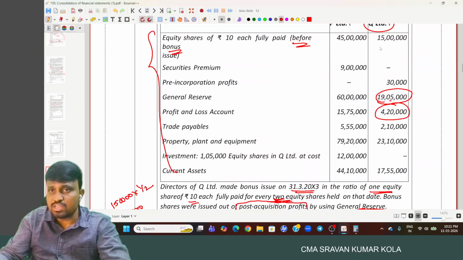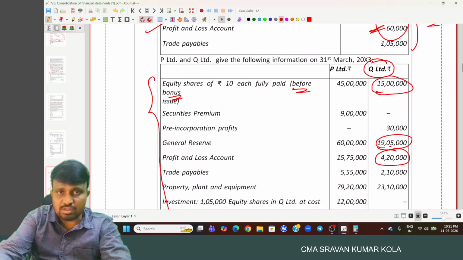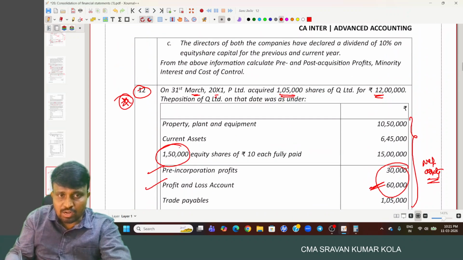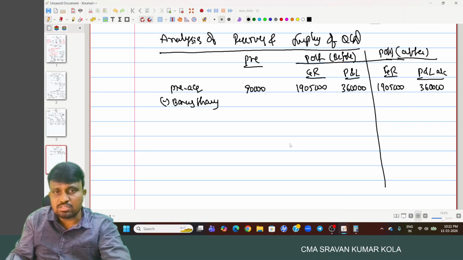How many equity shares we have? 1,50,000. Already we have the data. So 1,50,000 into 1 by 2, 75,000 into 10 rupees per share is how much amount? 7,50,000 bonus shares. So 7,50,000. After bonus shares only we have to consider.